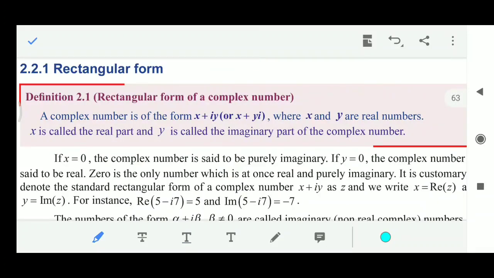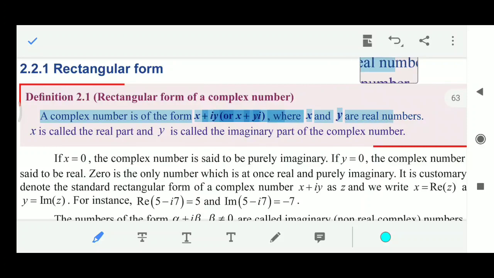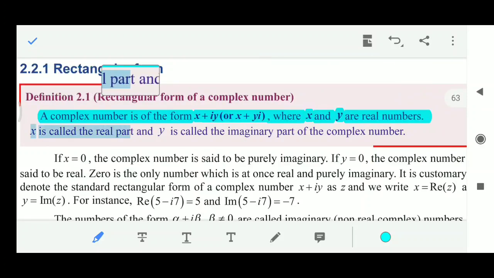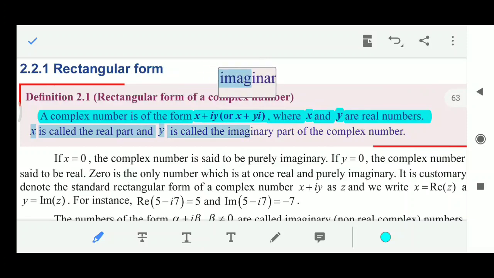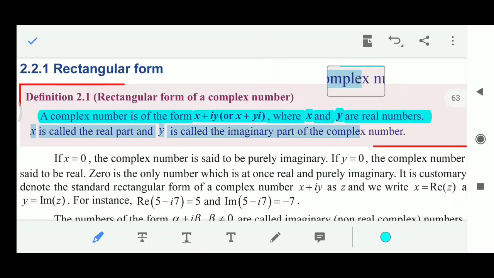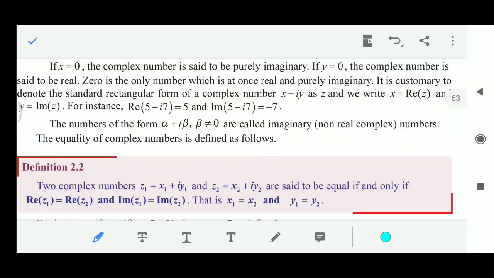The rectangular form of a complex number. A complex number is of the form x plus iy or x plus yi, where x and y are real numbers. We call x the real part and y the imaginary part of the complex number. Next important note, if x is equal to 0, then the complex number is said to be purely imaginary.